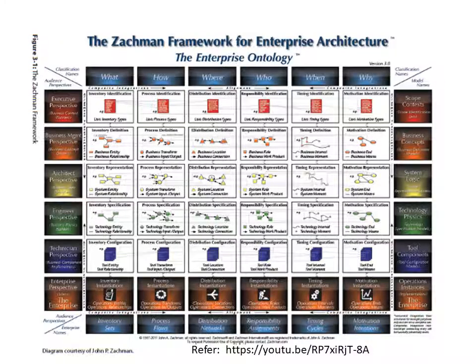This is the Zachman framework for enterprise architecture. The enterprise ontology says that there are columns which have what, how, where, who, when, why, and there are six rows, dealing with the different technologies that are required for the business. I request you to go through this YouTube channel to understand these completely. However, I have simplified this Zachman framework into simple rows and columns, which we'll see in the next slide.